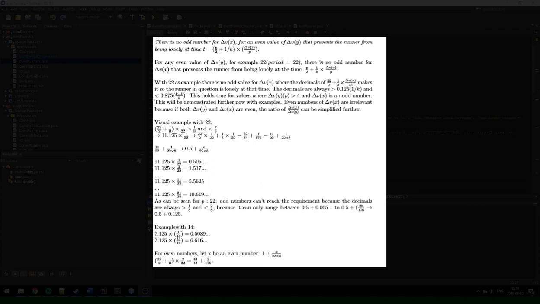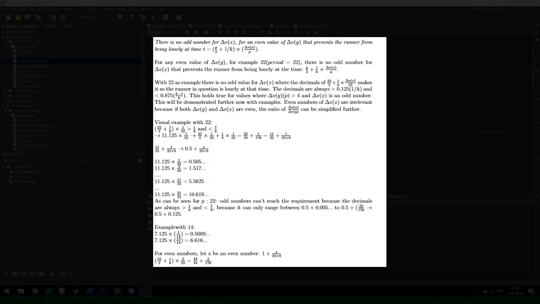So 22 divided by 2 plus 1 divided by 8 equals 11.125. And we have this times 1 divided by 22. And this can be written down as 22 divided by 2 times 1 divided by 22 plus 1 divided by 8 times 1 divided by 22.